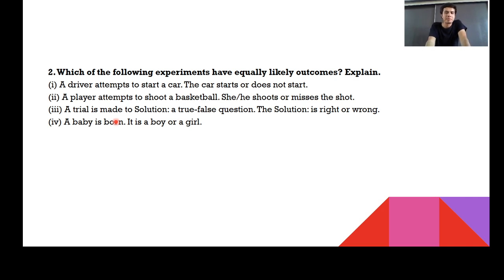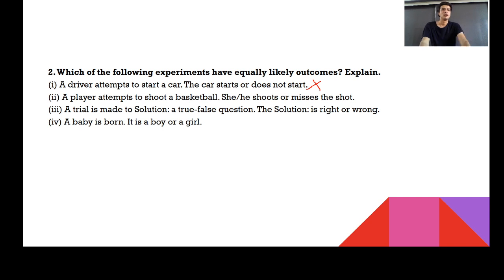Which of the following experiments have equally likely outcomes? Here we need to decide which cases are 50-50. The first question: a driver attempts to start a car. The car starts or does not start. Is it a likely event? Your answer is no. This is not at all an equally likely event, because most of the time we have observed that the car will definitely start. Once in a year or once in 6 months you'll face a problem. Otherwise, this is not an equally likely event.